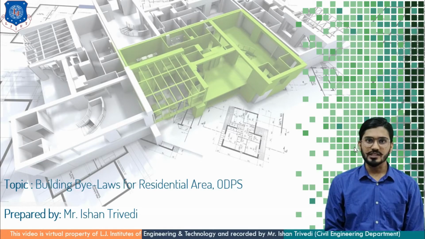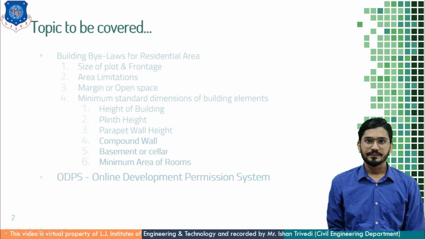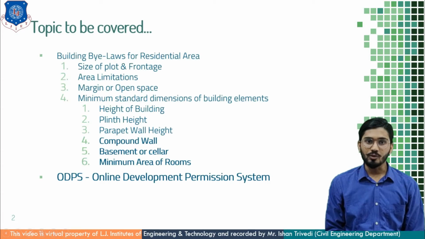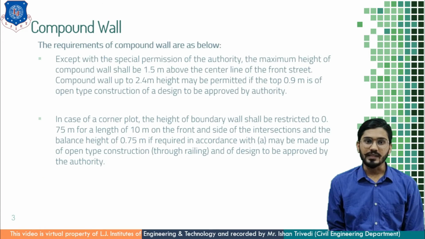Today I am going to discuss building bylaws and ODPS, that is Online Development Permission System. In today's session, I am going to cover compound wall, basement or cellar, and minimum area of room as building bylaws for residential area, and the separate theory of ODPS, that is Online Development Permission System. Let us start with compound wall.